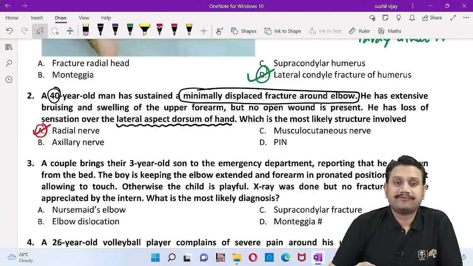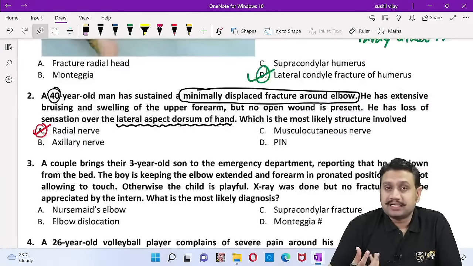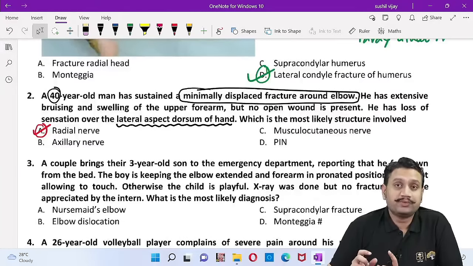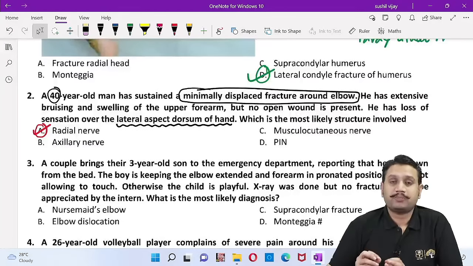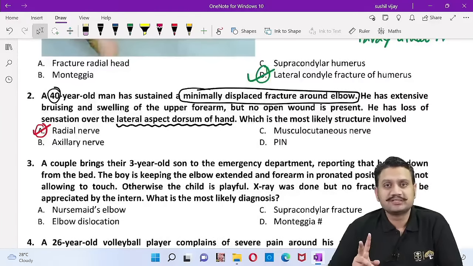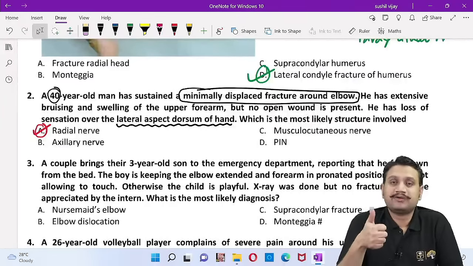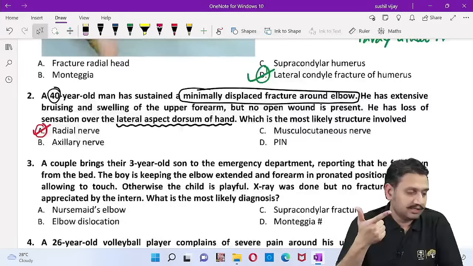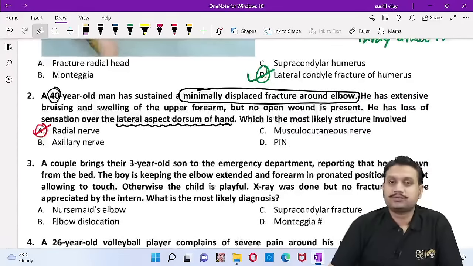So what I was just talking about is, nowadays the clinically oriented thing is the problem with the movement in the patient's limb. Problems in movement can happen because of two reasons. Either it is some trauma which involves the nerve itself, or some trauma which involves the muscle itself. So it can be nerve or it can be muscle, right?